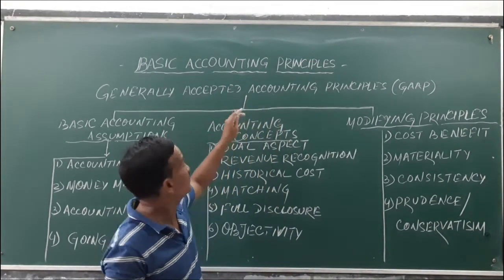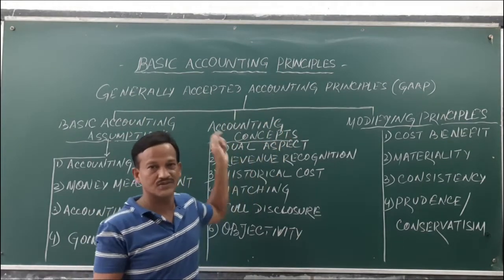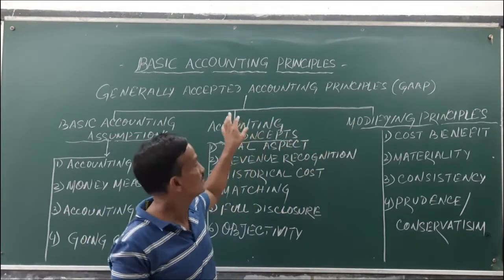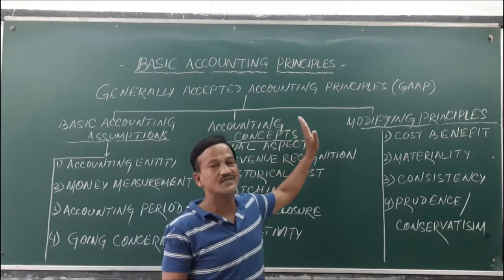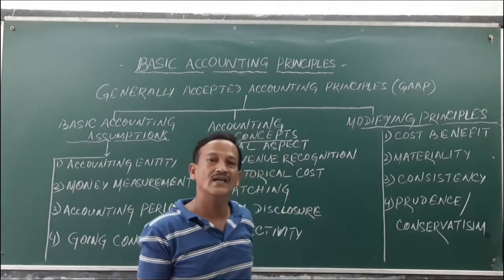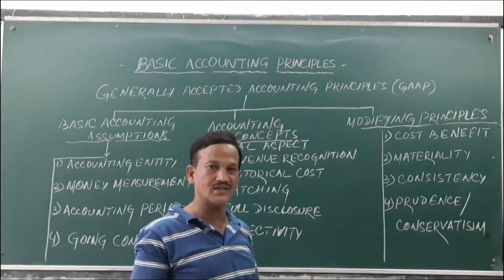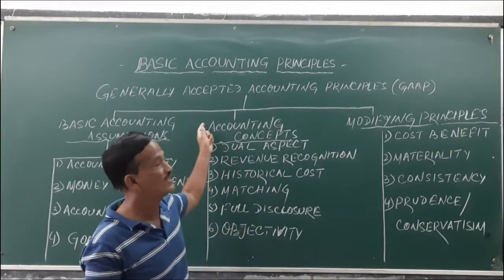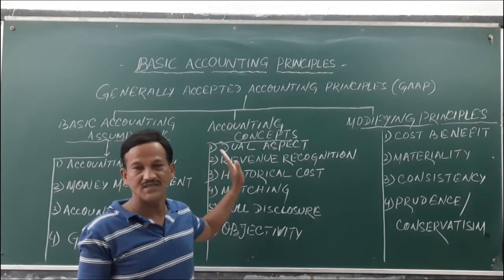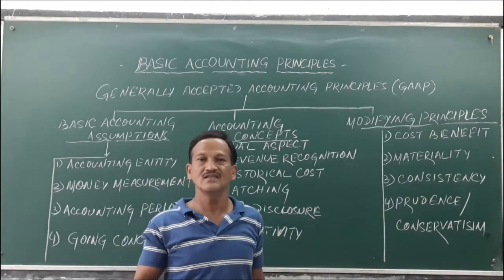These basic accounting principles come under generally accepted accounting principles, shortly called GAAP. GAAP is given by the American Institute of Certified Public Accountants, and the Institute of Chartered Accountants of India in India also accepted these generally accepted accounting principles as the general guidelines, the basic principles, basic knowledge for preparing and maintaining the financial statements.